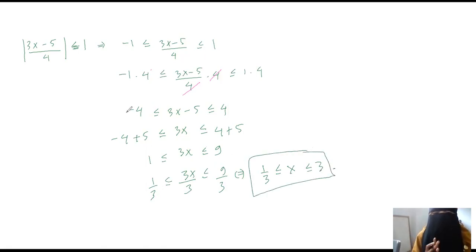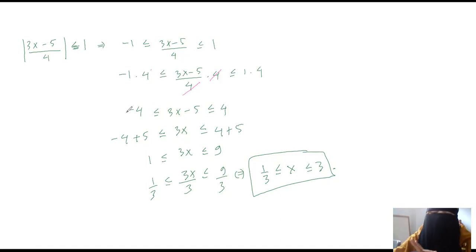Okay, so it is the other example for you about absolute value inequalities. And I will give you some exercise for absolute. This is simple absolute value inequalities.